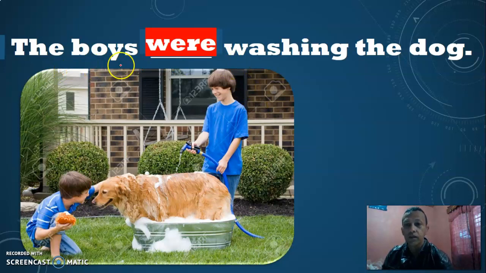The boys, this is plural. So we say were, the boys were washing the dog. You see? Los niños estuvieron o estaban lavando el perro, bañando el perro. The boys were washing the dog.